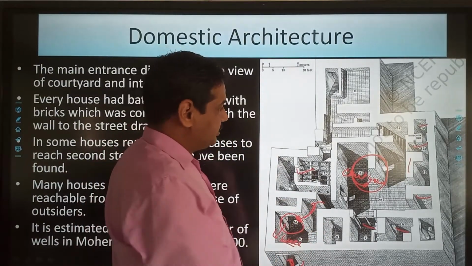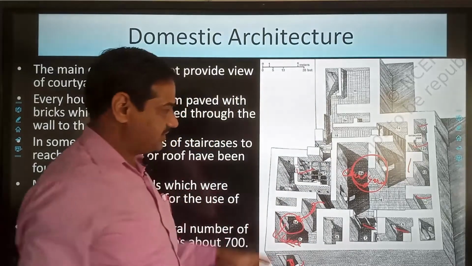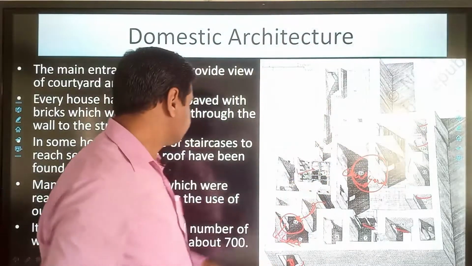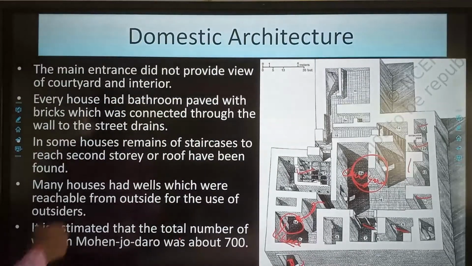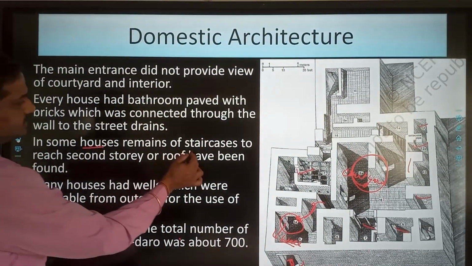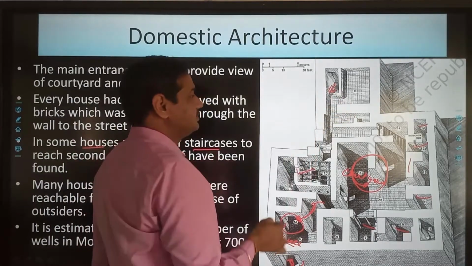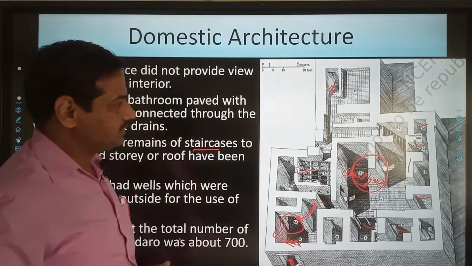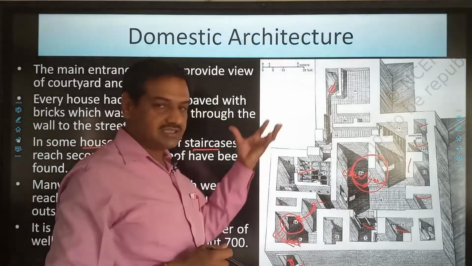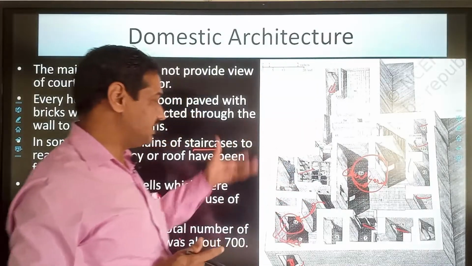And there used to be a drain which used to carry the wastewater of the house to the street drain, that we will discuss. In some houses, remains of the staircases have also been found. You can see that here staircases are visible. So to reach up to the second story, we are also having staircases which have been recovered from these sites.